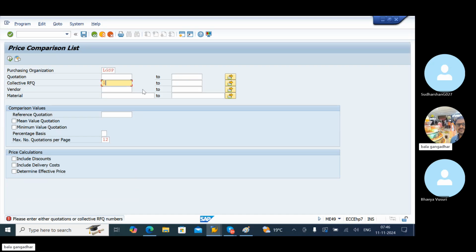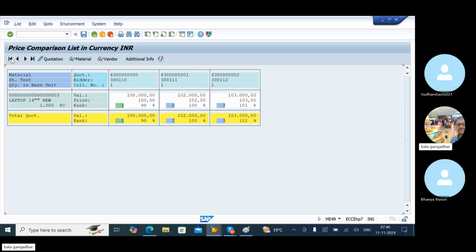Click on execute. F8 means execute. You can see it easily.